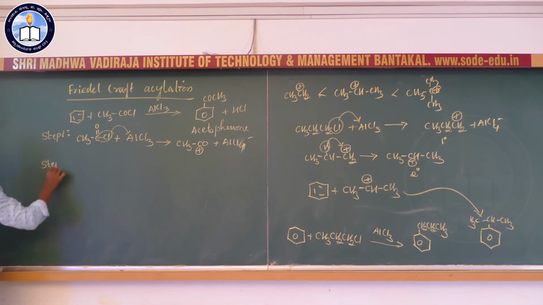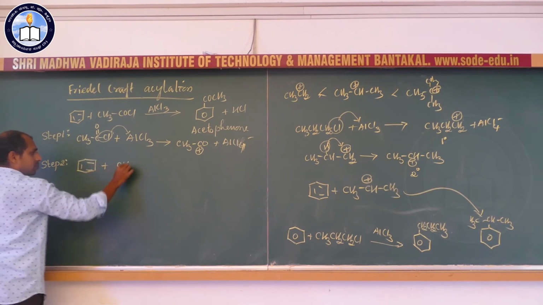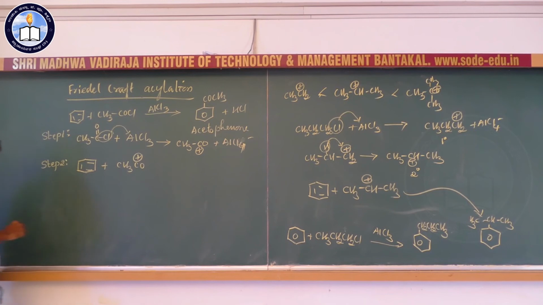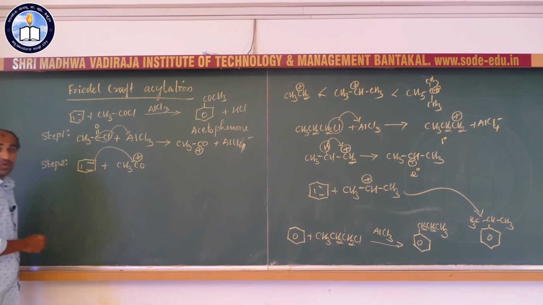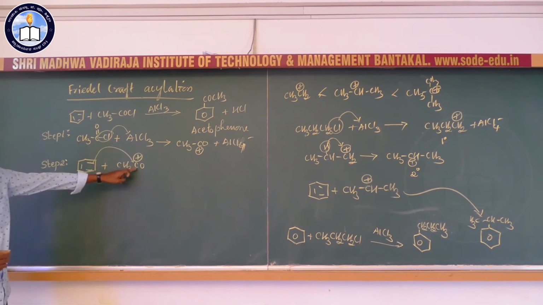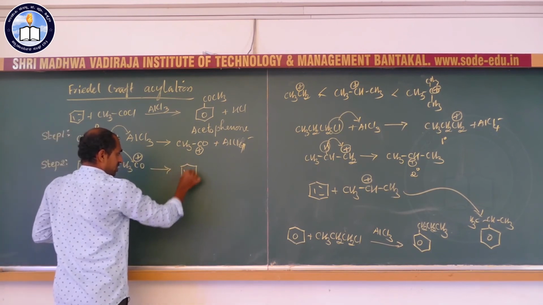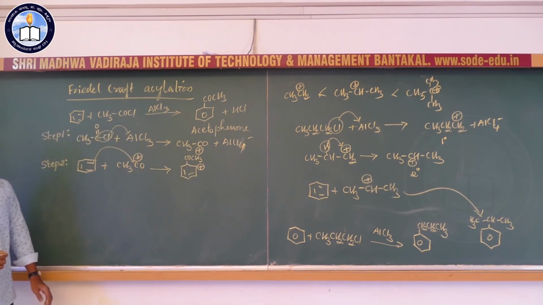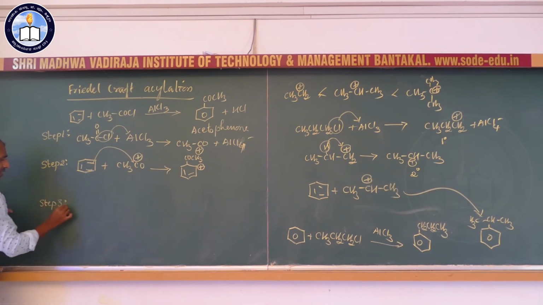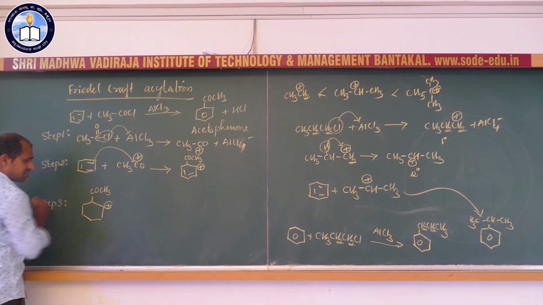The second step is reaction between benzene and carbocation. These pi electrons attack the carbon containing positive charge. The carbon containing positive charge is the carbonyl carbon. So we get COCH3 with the positive charge on the ring carbon atom. The third step is re-aromatization of this carbocation intermediate to form acetophenone.